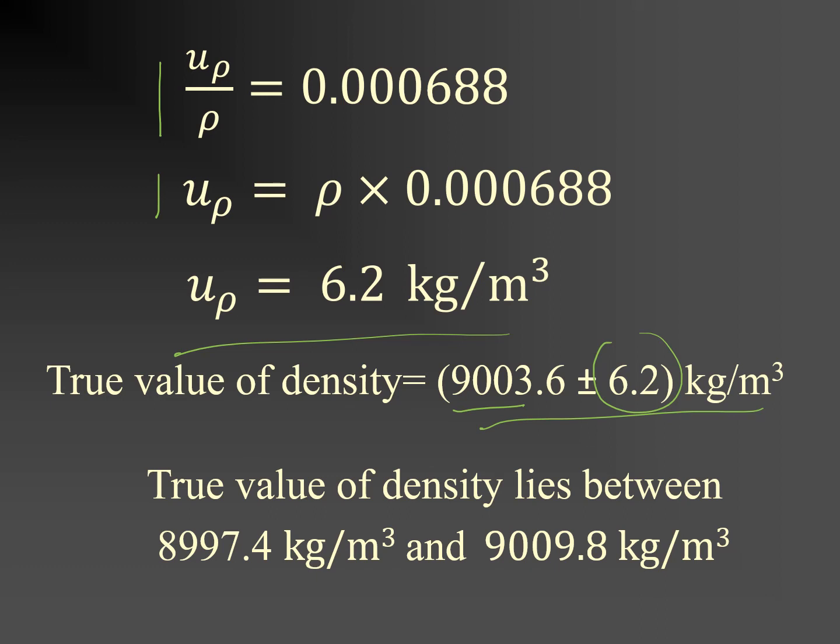If you subtract 6.2 from 9003.6, you get the lower end of the possible value the true value could be, and then you add the 6.2 and you get the upper end. So we are reckoning that the true value is likely to lie between these two limits.